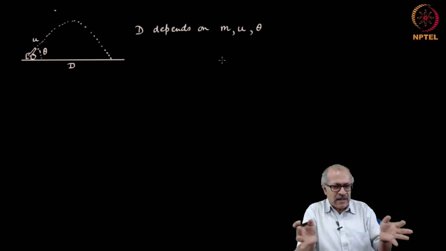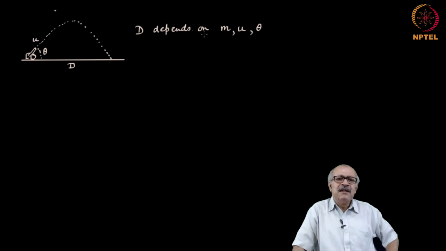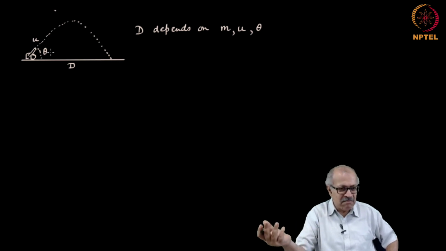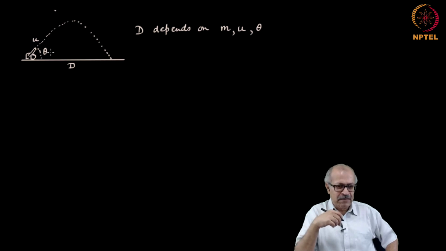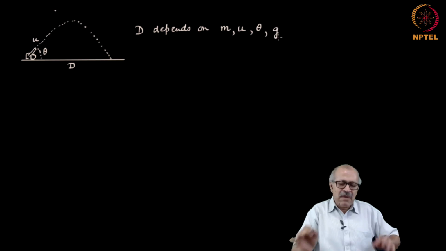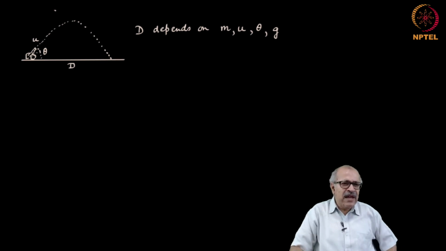You might stop at that, but your common sense might also tell you that this distance will be different, even if the mass is the same, u is the same, theta is the same. It will be different depending on whether the whole thing is being done on the surface of the earth or on the surface of the moon or on the surface of the planet Mars. Which means that it should depend on the acceleration due to gravity. So, you add that also and then maybe stop.